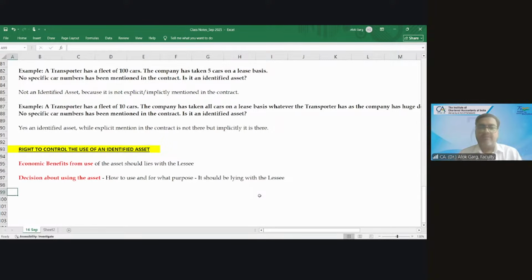Is that clear? Absolutely clear or not clear? Yeah, absolutely clear. Clear, sir. Very, very much clear. Okay.